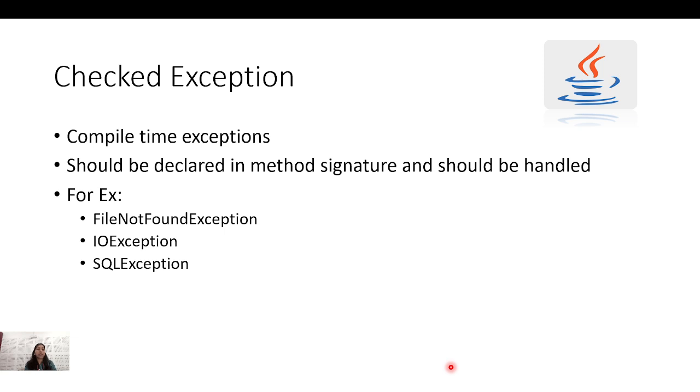Okay, so now we'll see what is the checked exception. Checked exceptions are the compile time exceptions. That means if suppose I'm writing one code, and I know that this may happen in that particular code sequence, and that you can assume while writing the code, that is the compile time. So the compiler, at the compilation time only, will say, okay, you have to handle this exception. So this is called as the checked exception.